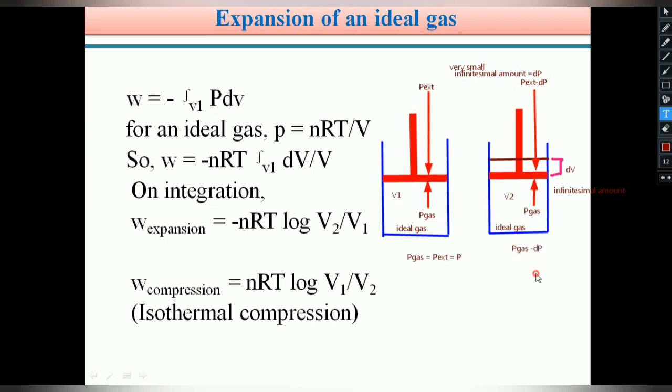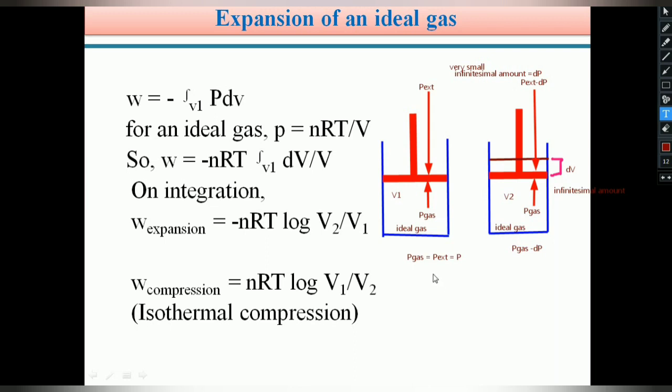As a result, the pressure of the gas and the external pressure are again equal, and the piston comes back to the original position.